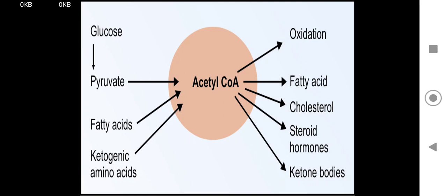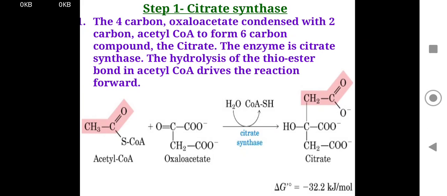Here is the overview of acetyl-CoA: where it comes from and where it goes. It is the acetyl-CoA pool. Acetyl-CoA comes from glucose, through glycolysis, pyruvate to acetyl-CoA with the help of the enzyme pyruvate dehydrogenase. It also comes from fatty acid beta oxidation and ketogenic amino acid metabolism. Acetyl-CoA can be utilized for oxidation via the TCA cycle, and can also be used for fatty acid synthesis, cholesterol synthesis, steroid hormone synthesis, as well as ketone body synthesis.